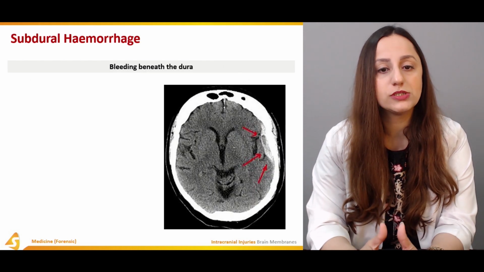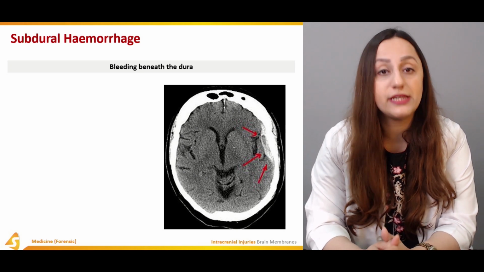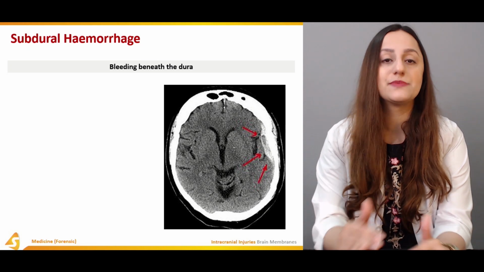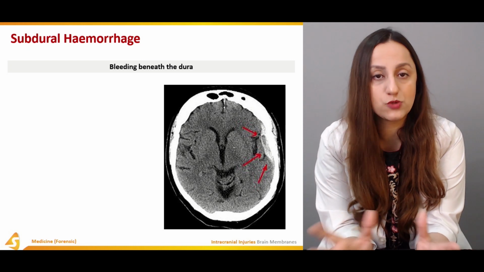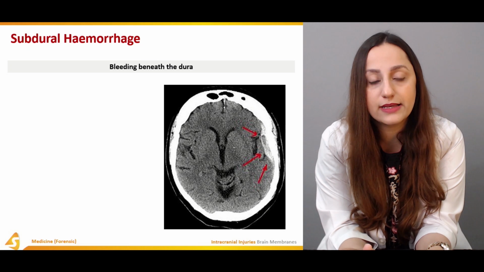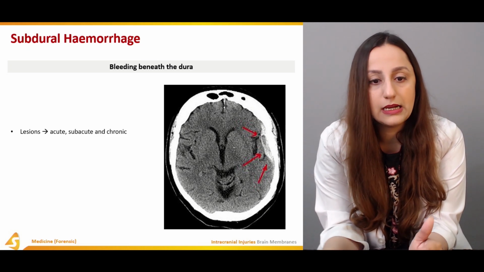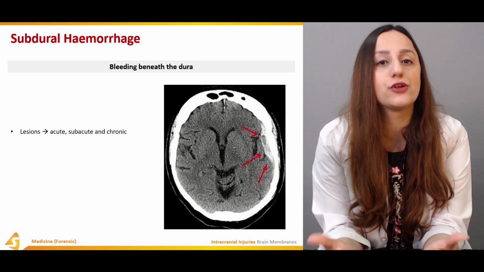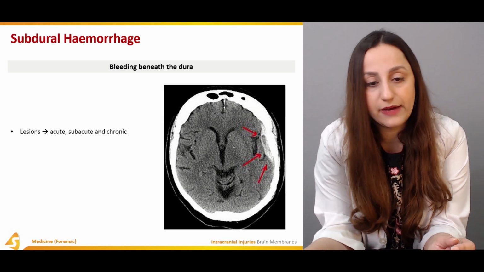Now, talking about the subdural hemorrhages. Bleeding beneath the dura is very important over here whenever we are talking about subdural hemorrhages. It's basically an area which lies under the dura mater, which was one of the protective layers, and now we are going to talk about any blood extravasation in this subdural space. Now, the lesions are most importantly acute, subacute, and chronic. So these are basically the three phases in which we can subdivide them.